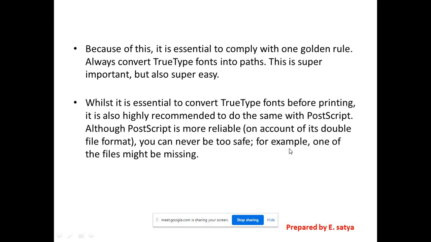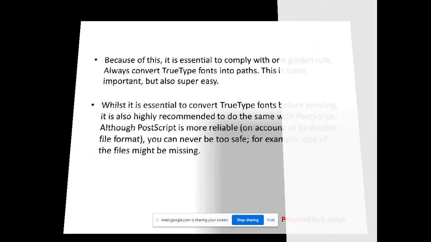You composed a design, and at the printer's computer they open it from a pen drive, and maybe the same fonts which we used on your computer may not be available on the printer's computer. So a dialog box will appear saying the same font is not available, and asking whether you want to use a closely related font. This kind of problem will arise. So that is the reason we have to convert PostScript fonts also into paths, right? How to convert that, I'll explain practically in the next class.